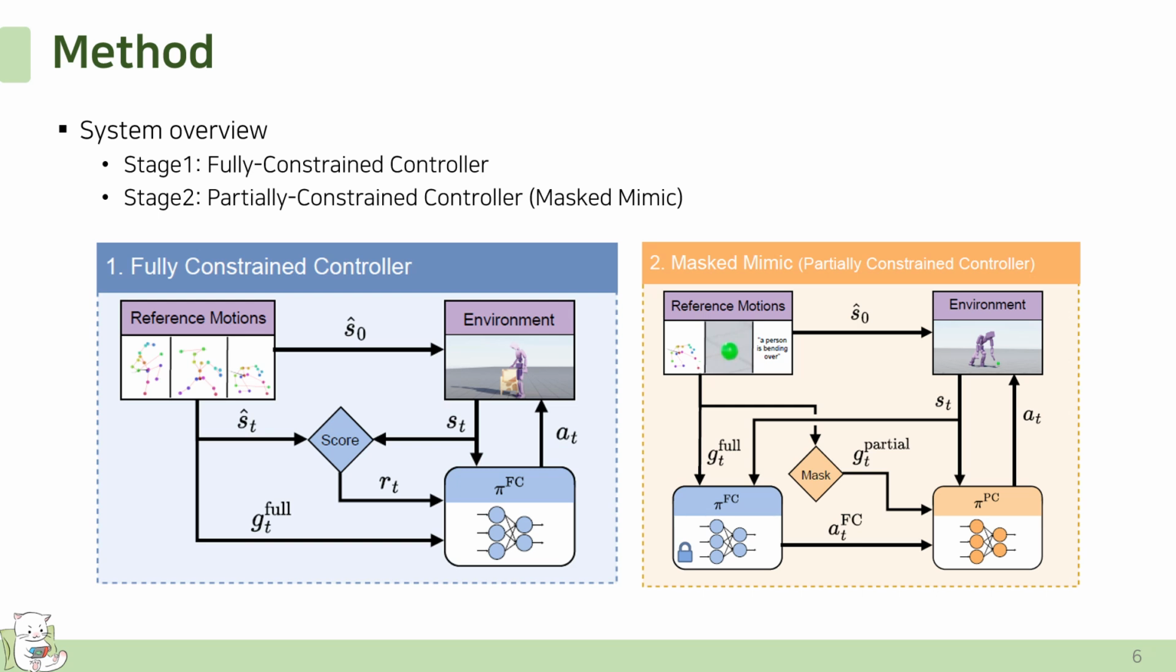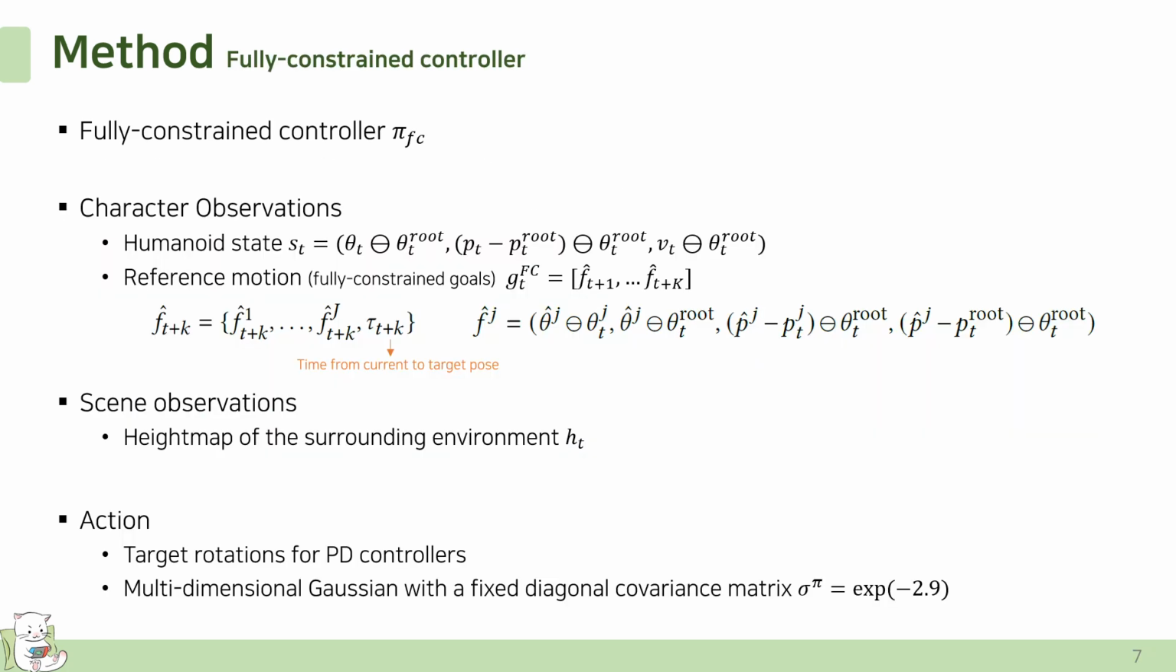Now let's take a closer look at the fully constrained controller. Let me explain the state and action representation used by the FC controller. First, the controller receives the current state of the humanoid, which includes the rotation, position, and velocity of each joint, all expressed relative to the root frame.